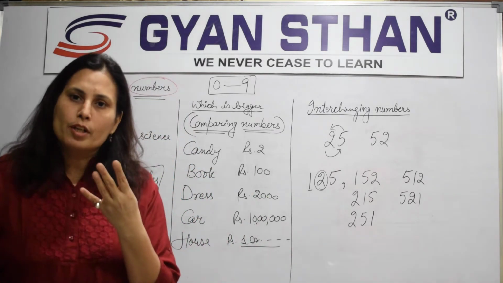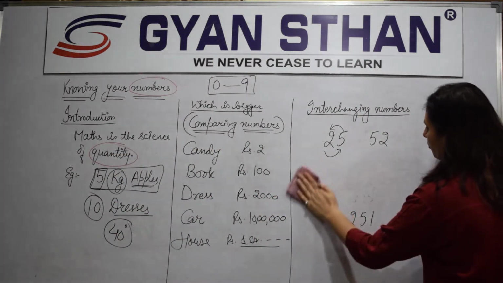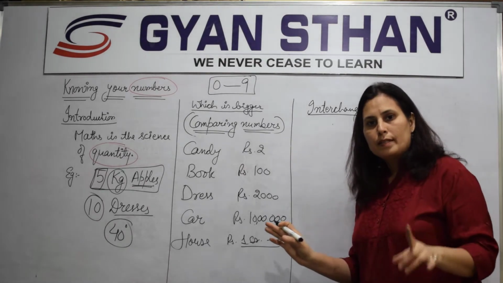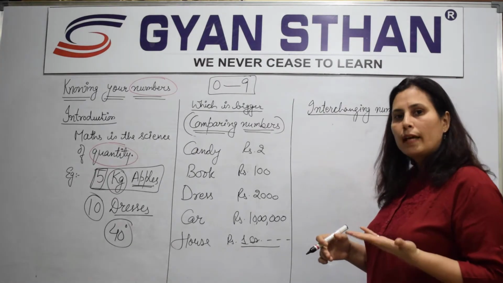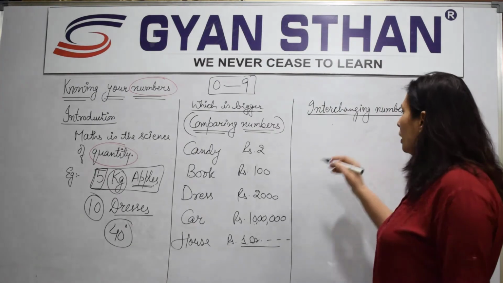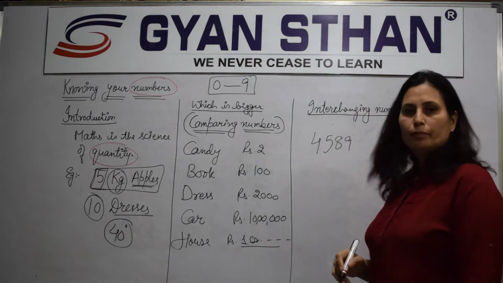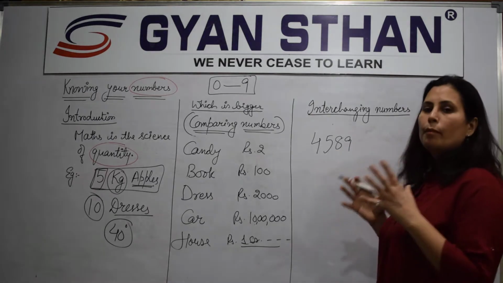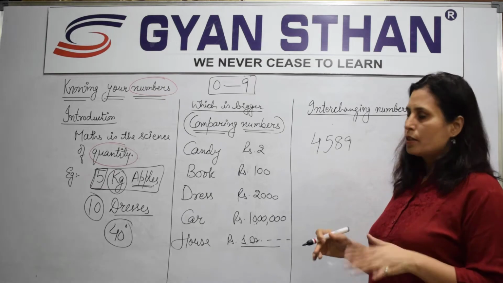Let's try 4 digits. Okay, let's do that. So I'll just erase this one. Right? You have examples in your NCERT. I'm just picking up my own examples, right? So you can do the exercise once I finish. Now, let's do this. 4 5 8 9 done। ओके अब क्या करें हम इसको, इससे as many numbers we can make, we need to make it। कैसे?